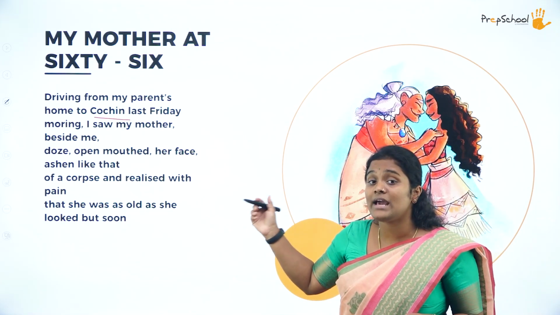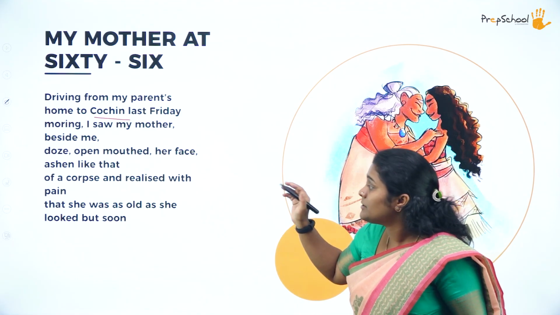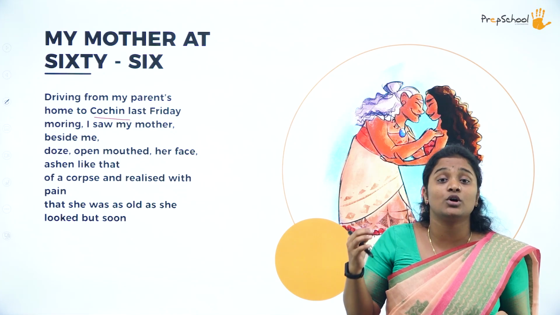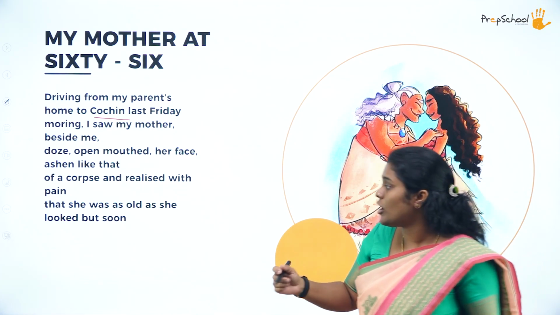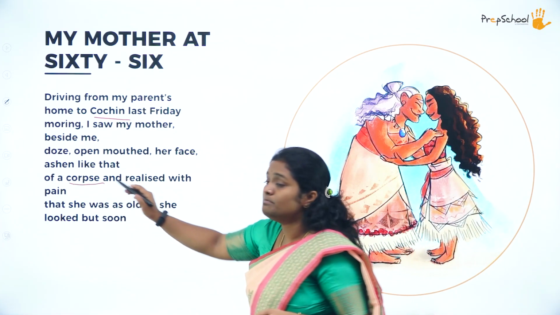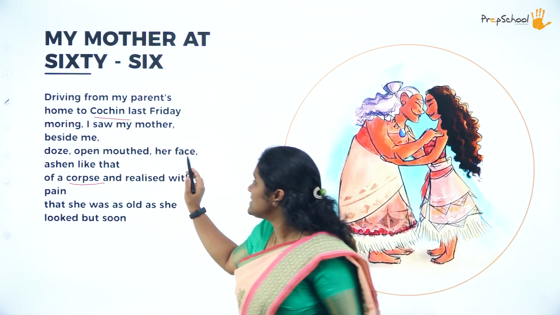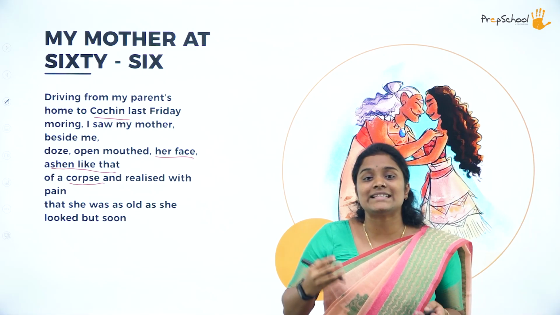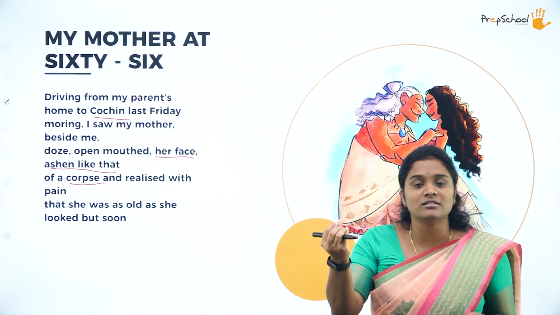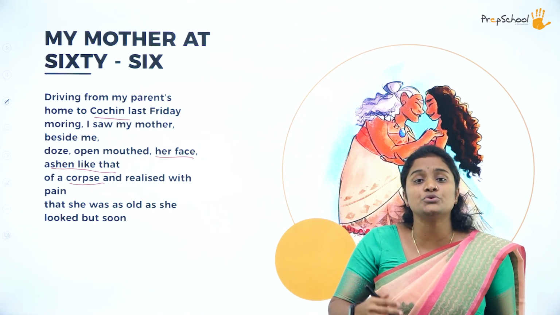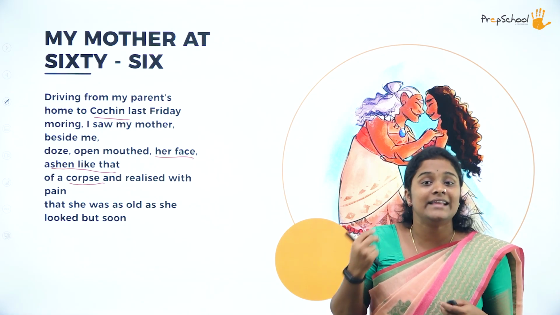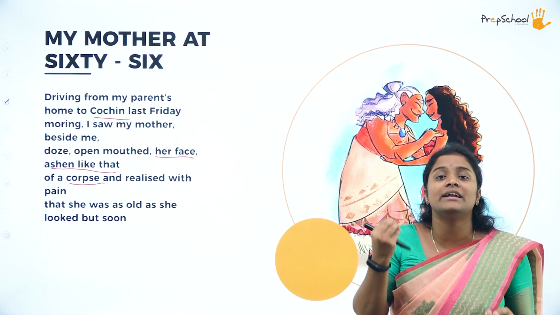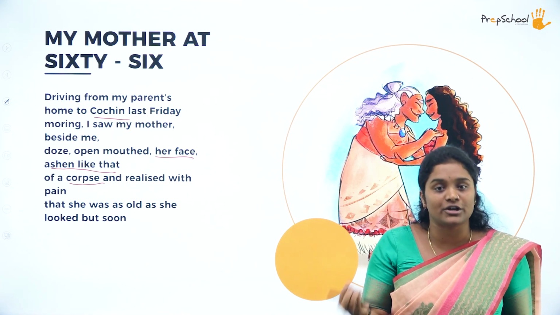And what else do we have? How does she describe her? Her mouth open with her face ashen like that of a corpse. Now, what is a corpse? A corpse is a dead body. Her face is ashen like that of a corpse. Now, what is ash? Ash is a grey colored powder, which is usually associated with death. When somebody dies, when you burn their body, whatever remains is nothing but ash.